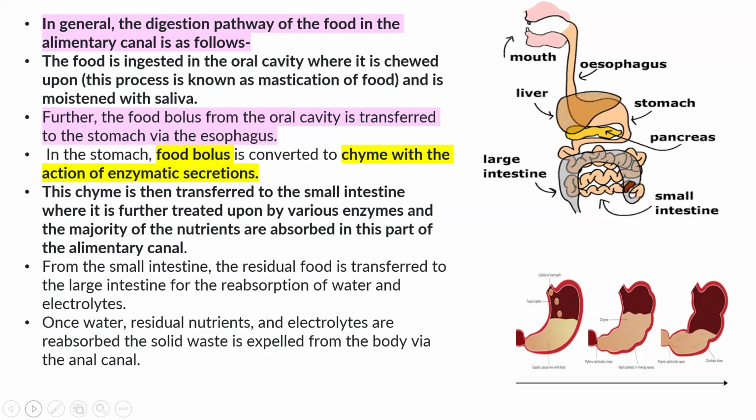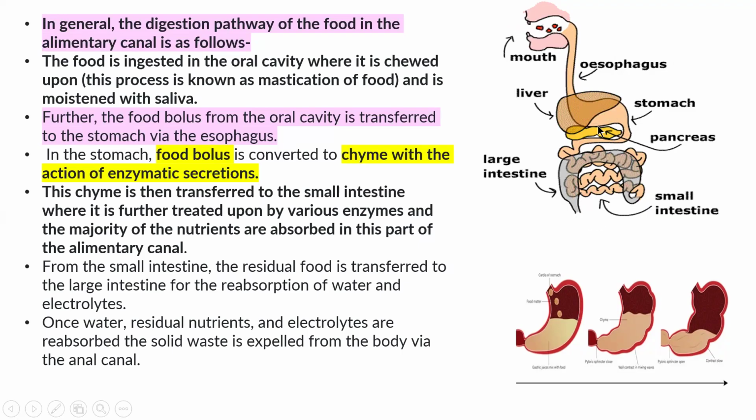Chewing of food, mastication, with the help of teeth, tongue, and saliva, the food is getting moisture from saliva. Further, after churning of food, meaning mastication of food, it becomes a food bolus. Then it moves from the oral cavity and is transferred to the stomach with the help of the esophagus, which is called the food pipe. So this food bolus is transferring through the esophagus to the